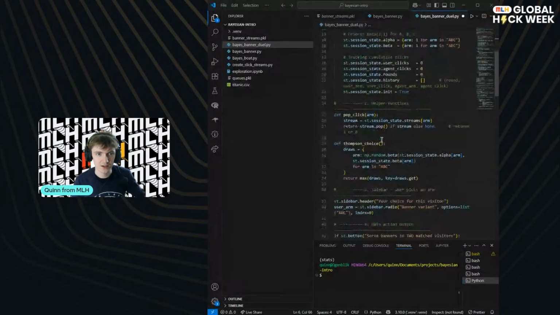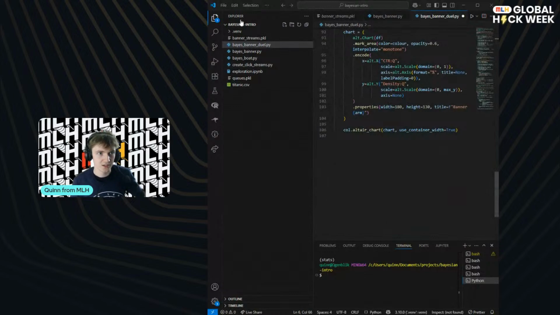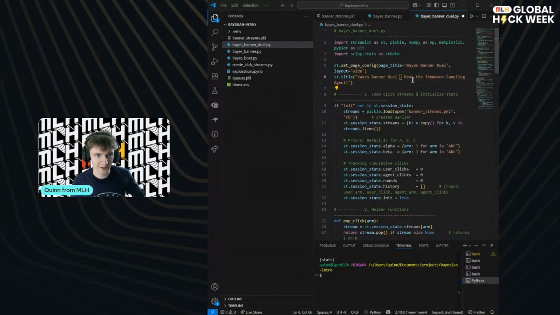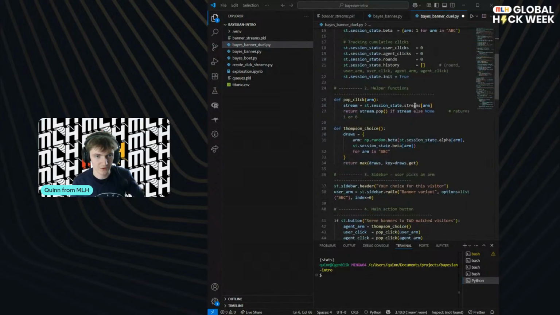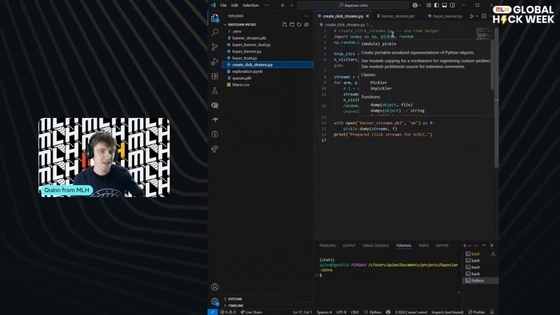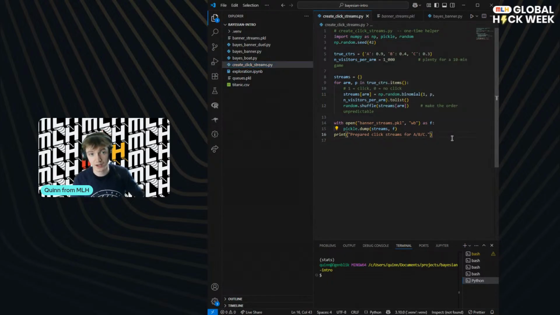Okay, so this is our code here. I've done some experimenting over here, and it's just a basic Streamlit app, and I'll talk through the theory of how this works, but maybe it's helpful to demo it first. What I've set up is using create click streams. The premise is, let's say you've got some banners and you want to check the click-through rate, basically how likely someone is to click it and go to a partner page or something.